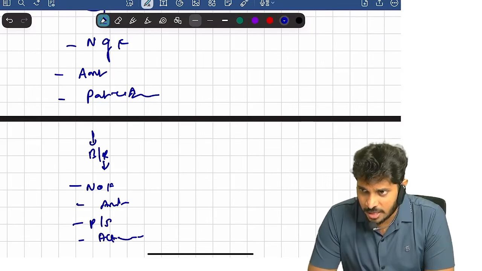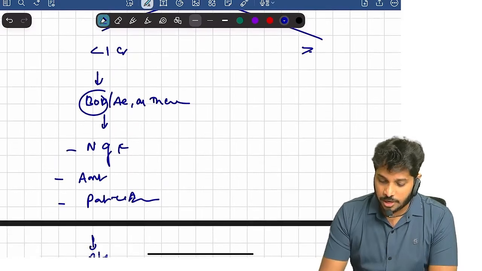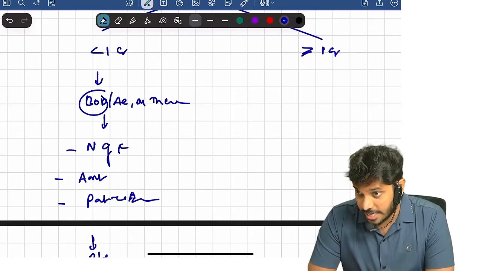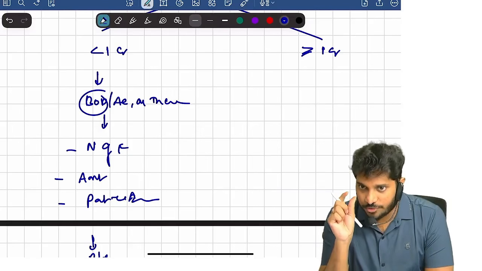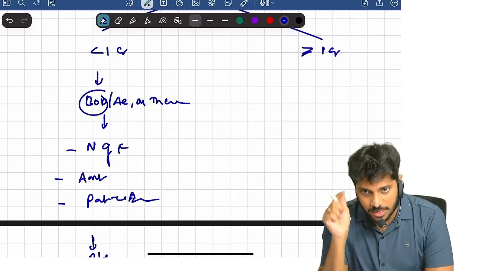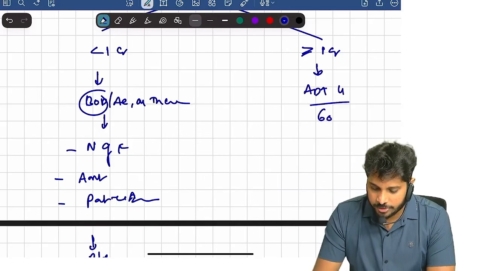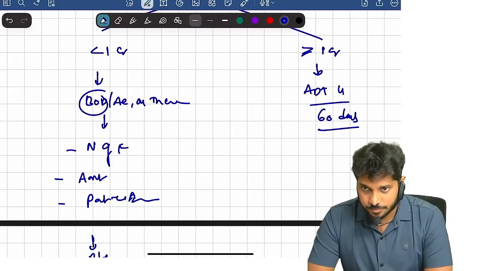Are you clear? Further, now suppose, sir, if the fraud amount individually is more than or equal to 1 crore, by the way, this is individually, each fraud is supposed to be more than or equal to 1 crore, then only we should inform. Then the auditor has to file ADT4 form within 60 days.